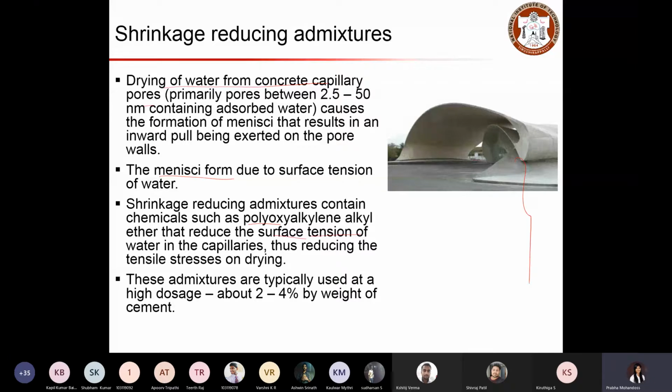The main purpose of shrinkage reducing admixtures is this: when water is lost, that will induce tension on the concrete matrix because of the menisci formed due to surface tension. So when we add these admixtures inside the concrete matrix, they help us reduce the surface tension of water so that it reduces the consequences of shrinkage cracking.